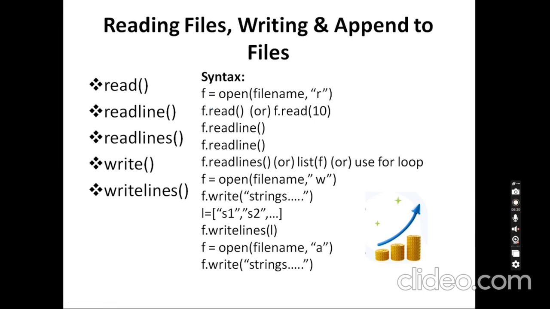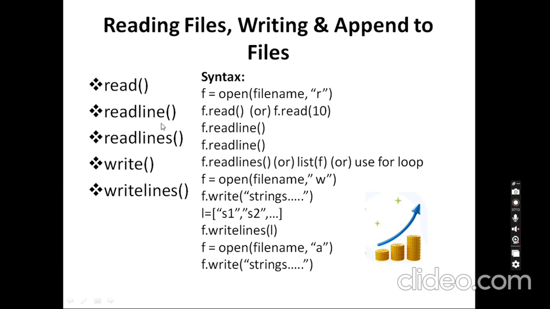So the first line will open the particular file in read mode. This read function will place the pointer at the beginning of the file, and it will read all the content in the file. If I pass a parameter within the read function, say 10, it will read only the first 10 characters, including spaces. So if I want to read only specific characters in the file, I can pass a parameter here.